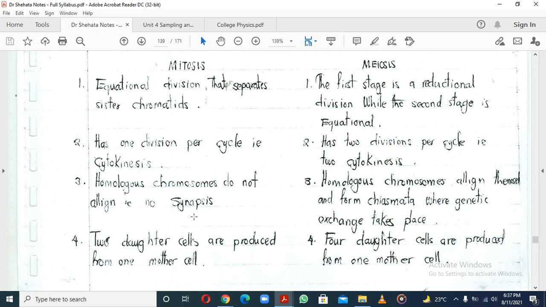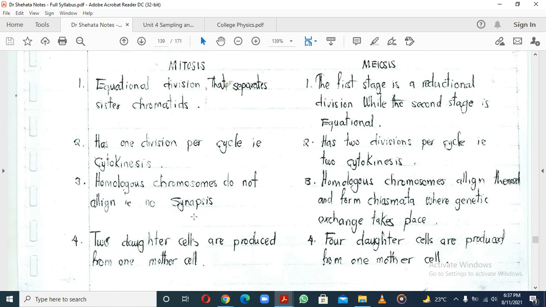Then the other thing is that homologous chromosomes do not align, so there is no synapsis in mitosis, whereas in meiosis, homologous chromosomes align themselves and form chiasmata, where genetic exchange takes place, thereby increasing variation in the offspring.